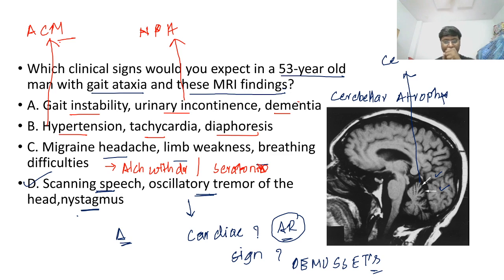Okay, so this is about your image-based question. The presence of gait ataxia suggests a cerebellar lesion. Scanning speech, oscillatory tremors, and nystagmus are the features of cerebellar involvement. The first option, gait ataxia, urinary incontinence, and dementia, is a triad seen in normal pressure hydrocephalus. Hypertension, tachycardia, and diaphoresis are features of Arnold-Chiari malformation, or even sympathetic overactivity. And migraine headache, limb weakness, and breathing difficulties are features of alcohol withdrawal or serotonin syndrome, right? So this completes the discussion of this particular session.